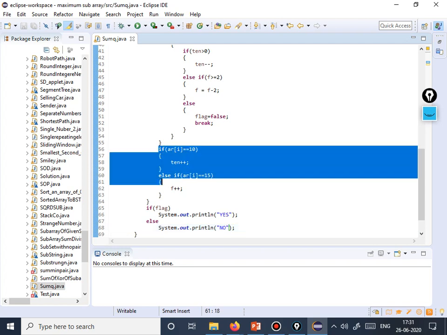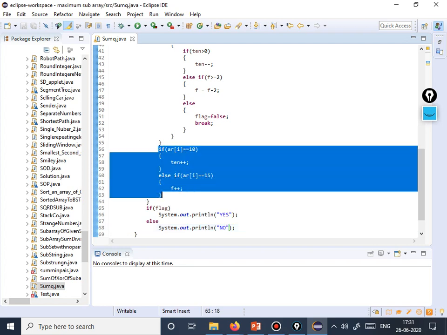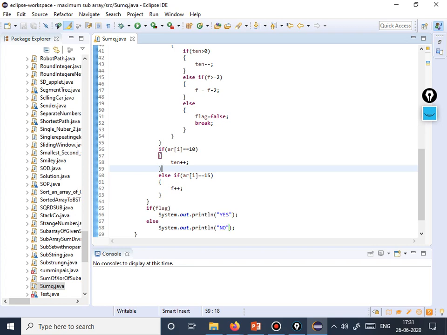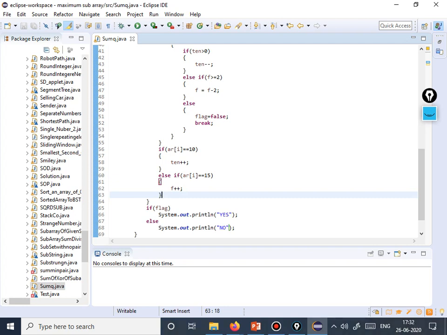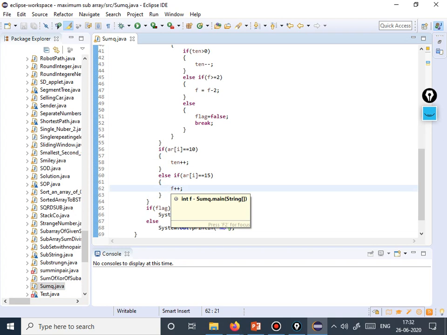One thing we need to note is why I have done this part here. I could have checked for array[i] equal to 10 or 15 in the upper part also, but that would not give me a correct answer, because the chef will only accept the coin when he can return the change. If he is unable to return the change and we have already done the 10 plus plus and 15 plus plus, then the chef has taken the coin from the customer and is returning the same thing to the customer.